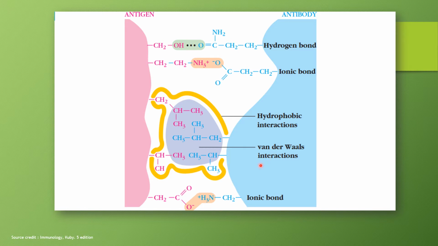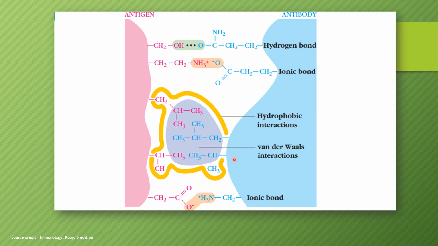Then another interaction shown here is the van der Waals interaction. This is there between two atoms. This is a very weak interaction. It is an intermolecular attractive interaction, and it occurs between permanent or induced dipoles in the atoms. So this is also shown here.